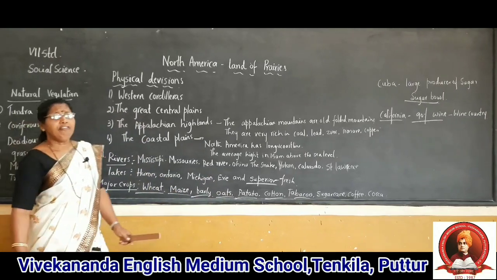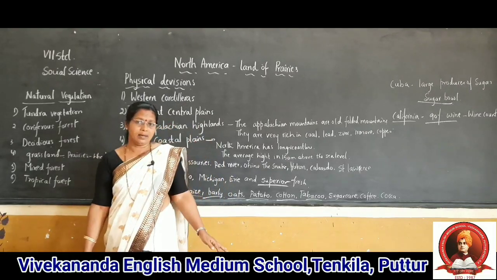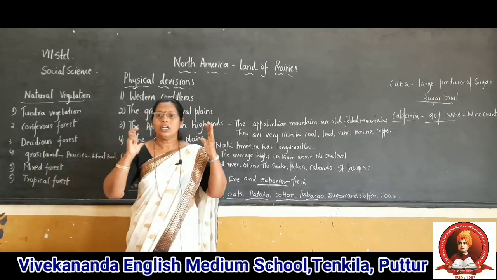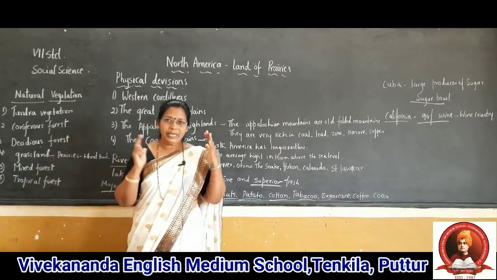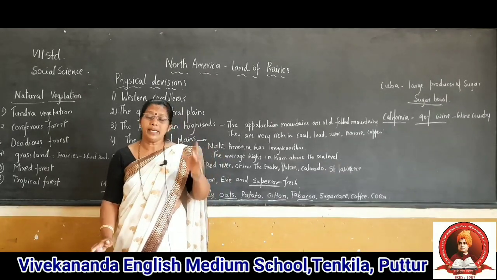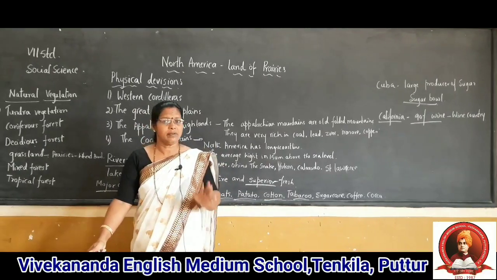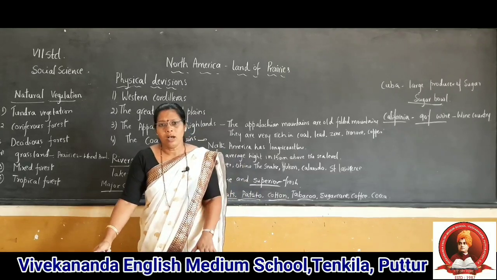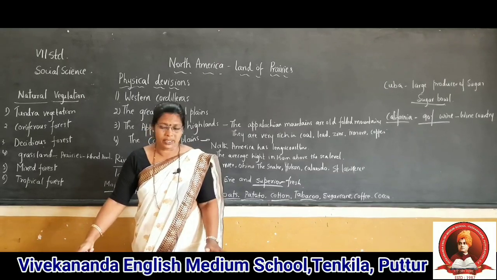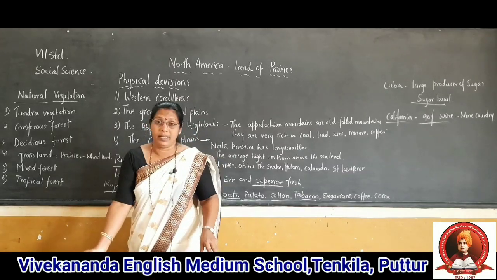Next, vegetation and climate. What type of climate can you see in North America? Moderate climate. Most parts of North America are cold in the winter and warm in the summer. The moderate climate is suitable for the development of all sectors. Climate is very moderate, meaning not too cold, not too hot. But in India, what type of climate do you see? Tropical. It means a very hot type of climate in India. Now, what type of vegetation can you see in North America?